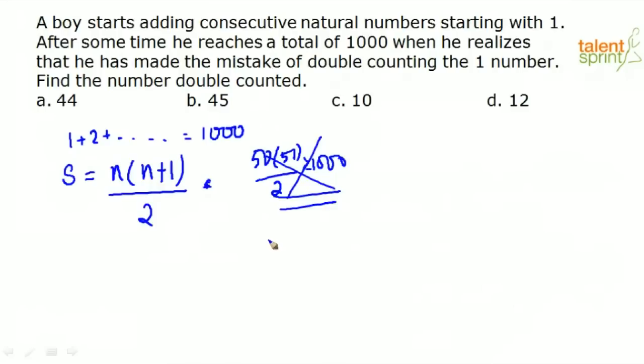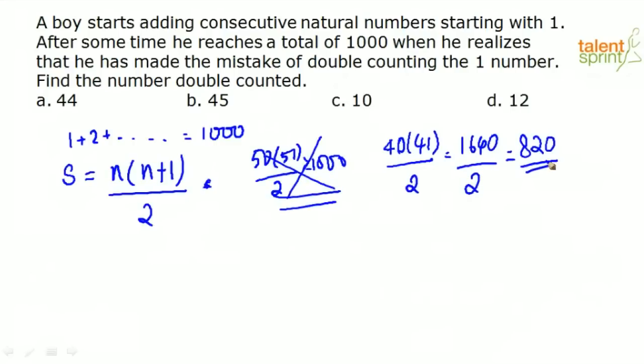Now let us look at 40. If we count the first 40 natural numbers, what would be the answer? 40 into 41 divided by 2. That is 1640 divided by 2, which is equal to 820. So now what can I say? The number of natural numbers that he has added is somewhere between 40 and 50. Because if he is adding the first 50 natural numbers, his answer is greater than 1000. If he is adding the first 40 natural numbers, his answer is 820.